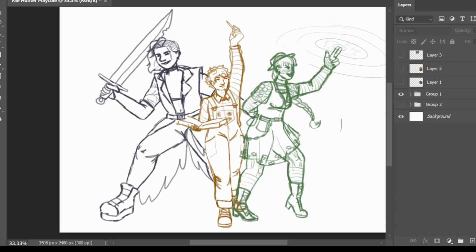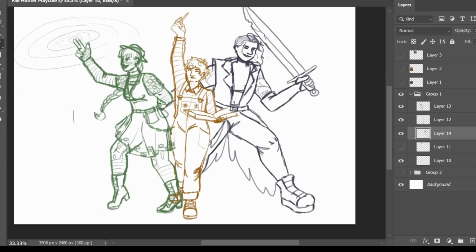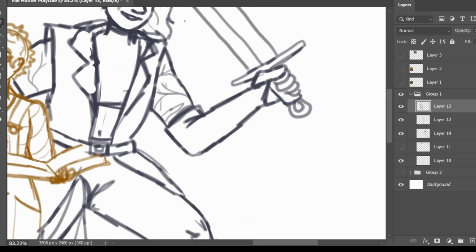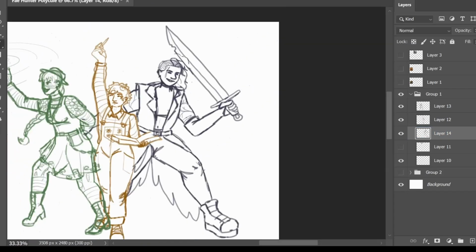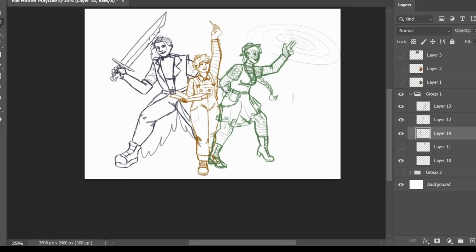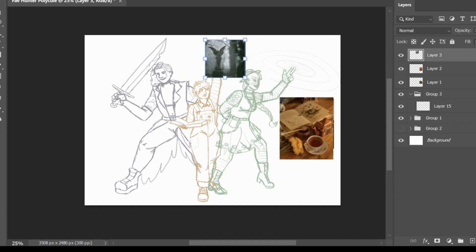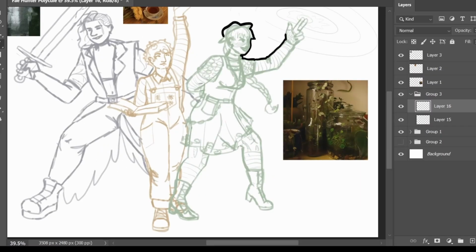I finished the bulk of the sketching, then spent a few minutes on minor adjustments after flipping the canvas a couple times. Zephyr's hand on their sword hilt, the position of Eve's legs, etc., etc. Then I moved on to the line art, starting with the bold outline of each character before adding details one at a time. I started with Eve.